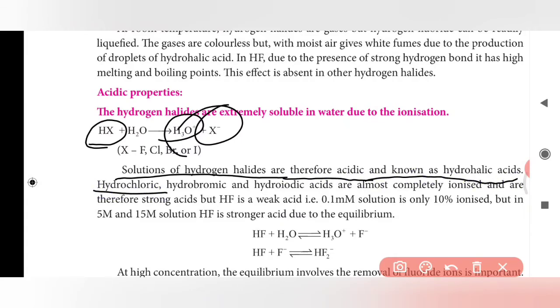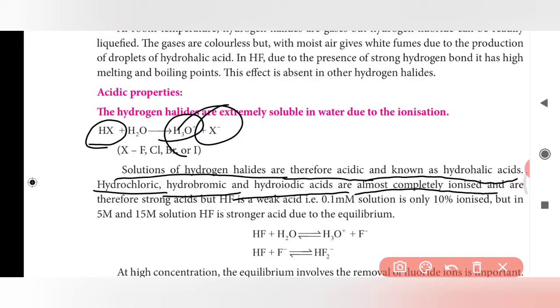Hydrochloric acid, hydrobromic acid and hydroiodic acid are almost completely ionized. Ionized means it completely dissociates. Strong acids completely dissociate in water. At the same time, weak acids do not dissociate completely; they dissociate partially, so they are called weak acids. Why does it dissociate completely? Because it releases all the hydrogen atoms.